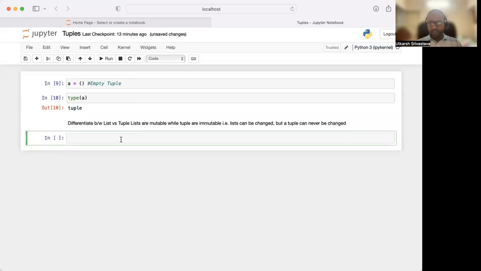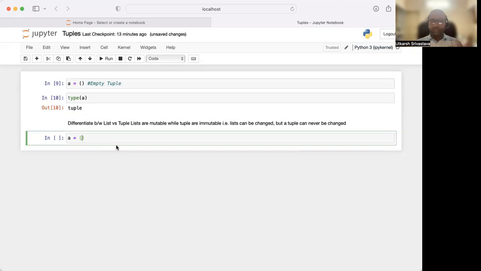All right, so let us have a look at tuples. Basically, a tuple has no functions. A tuple only has properties, so we look at certain properties of it. Tuples cannot be changed. We look at how values are accessed inside a tuple, and how to loop through a tuple. We'll see all of this.